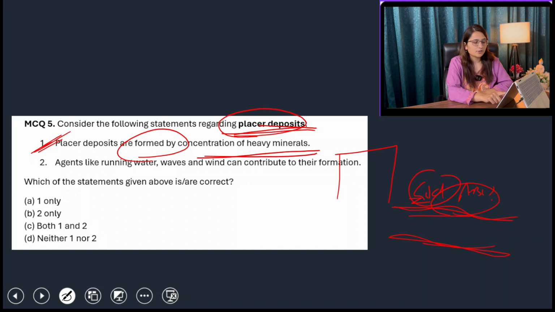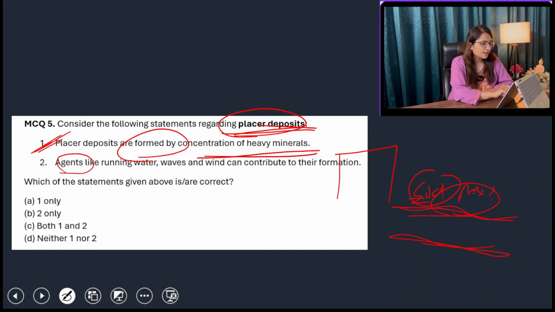So yes, concentration of heavy minerals. Just like the ocean. The ocean has an abundance of gold, silver, any mineral you name will be found in the ocean crust. But we don't know from where this mineral has emerged. So those are called placer deposits.